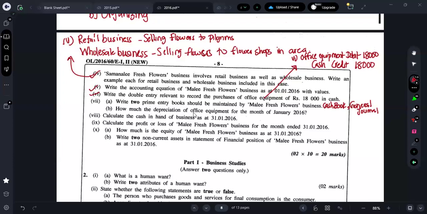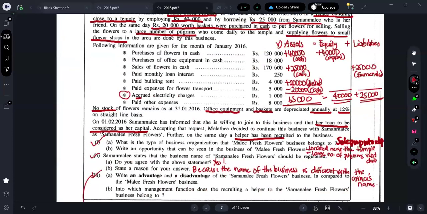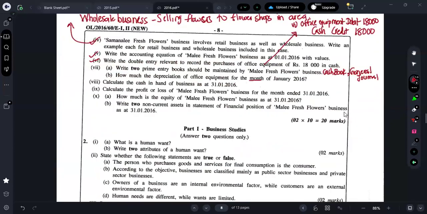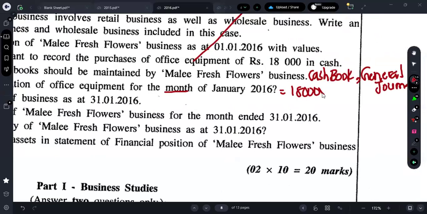Next one is: how much is the depreciation of office equipment for the month of January? For the month of January or annually? They are asking for the month of January. So what's the cost of office equipment, guys? They purchased office equipment for 18,000. The office equipment should be depreciated at 12%. So the depreciation will be 18,000 into what percentage? 12 percent. So 18,000 is the cost.